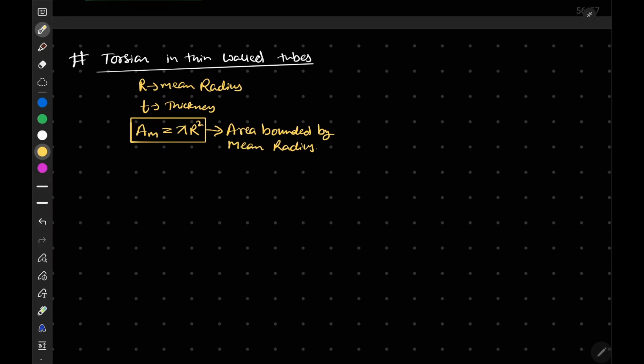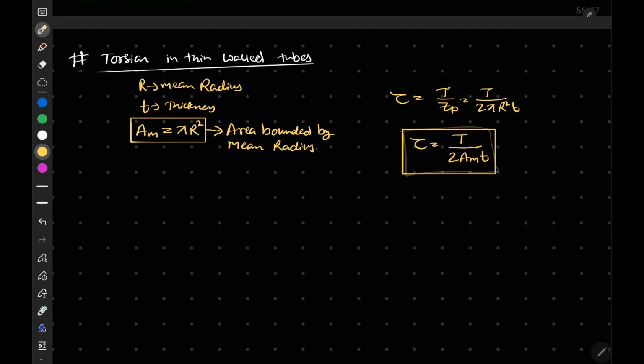Okay, now we can write that the shear stress tau in this tube will be equal to T by Zp. We know T by Zp, and Zp for a thin wall tube is given by 2 pi r square t. So we can write that tau is equal to T by 2 Am t. This is our shear stress in a thin wall tube.